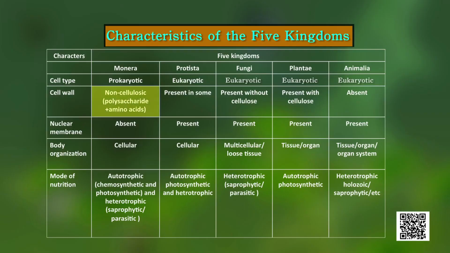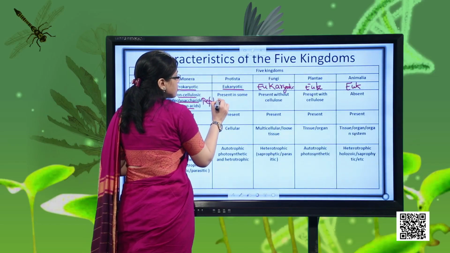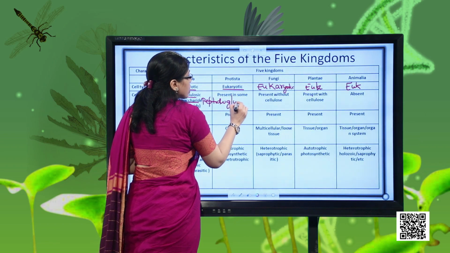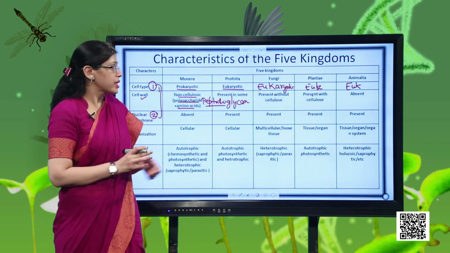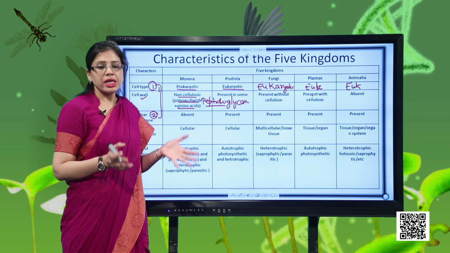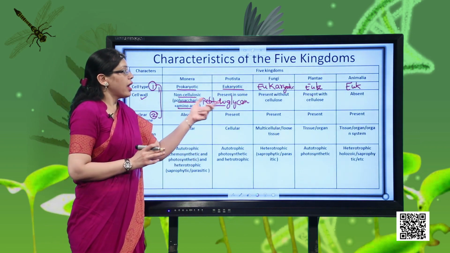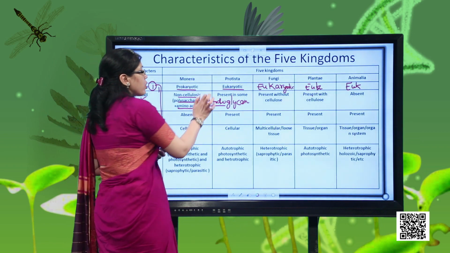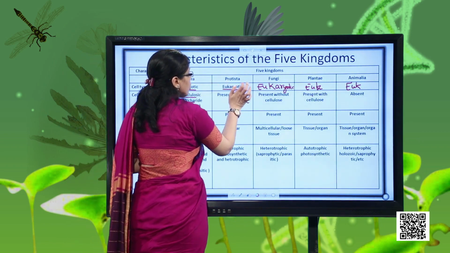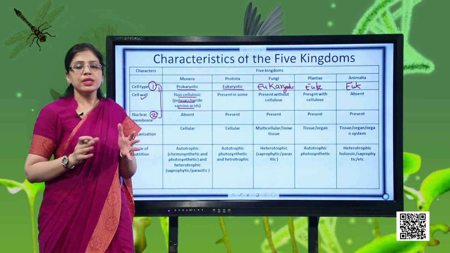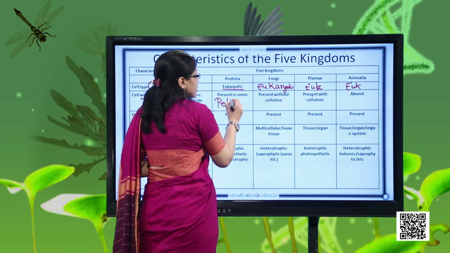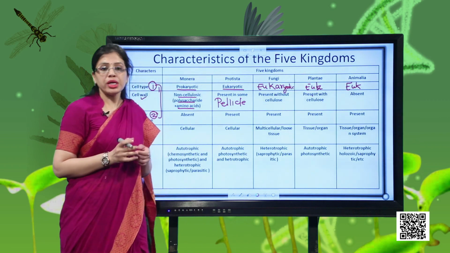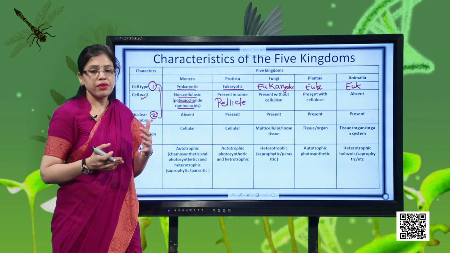For example, if we are talking about Monera or bacteria, they have a cell wall which is made up of peptidoglycan. Now let's see what this word peptidoglycan means. Peptido refers to protein, glycan refers to polysaccharide. So this type of cell wall which is made up of proteins and polysaccharide is found in bacteria, and this is called peptidoglycan. Then when we are talking about Protista, not all Protista have a cell wall. Some of them have a covering, and this covering is called pellicle, and this pellicle is actually made up of proteins. So we are finding that the covering is having a different composition.